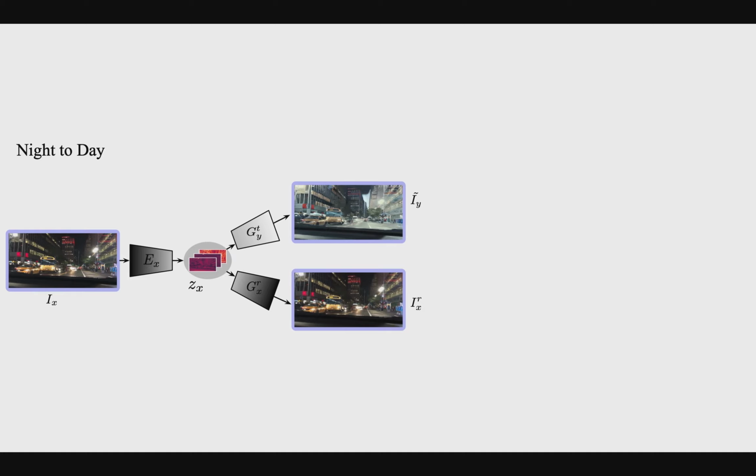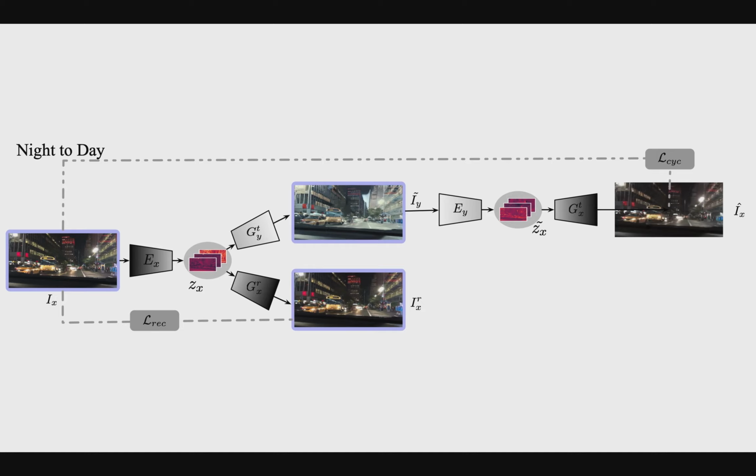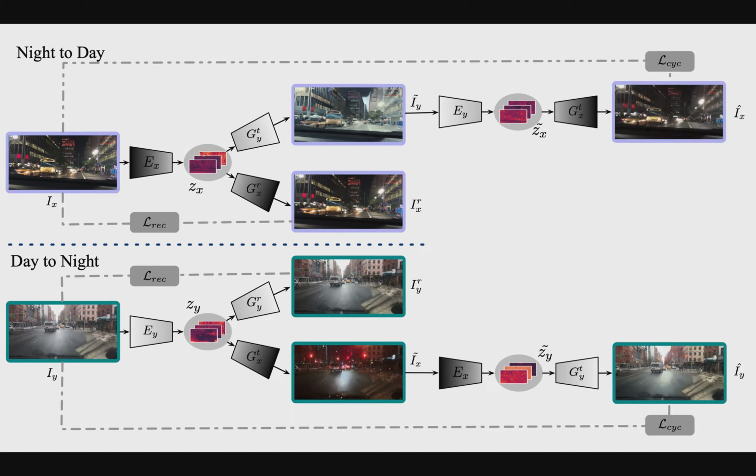Next, I'll explain the specific design of ForkGAN through an example of night-to-day translation. Given a nighttime image, a domain-specific encoder extracts its domain-agnostic representation, which is then fed into a fork-shaped generator with two decoders. A reconstruction decoder reconstructs the input image, and a translation decoder alters weather via a CycleGAN-style structure. A similar model is designed for the day-to-night translation.